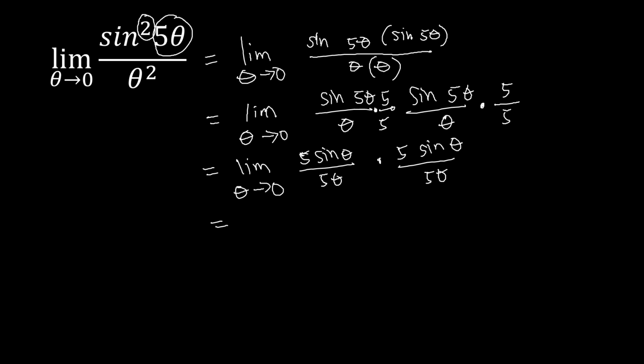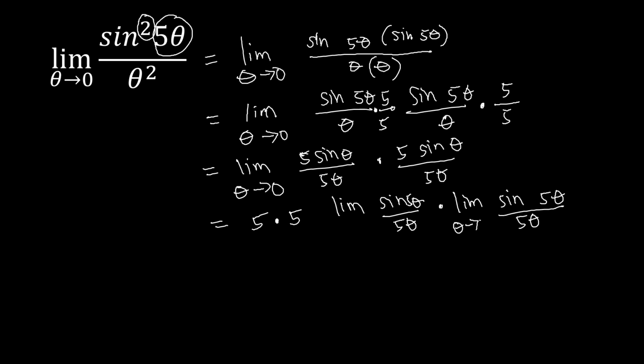From there, we can take out the constant multiples, so we can take out 5 and another 5, which will be multiplied, and then we have the limit of sine 5 theta over 5 theta times the limit of sine 5 theta over 5 theta as theta approaches 0.